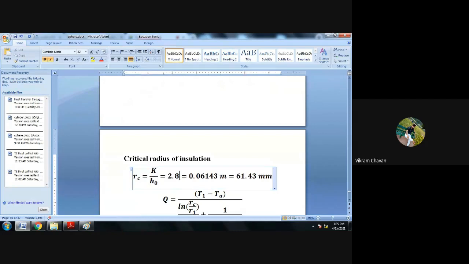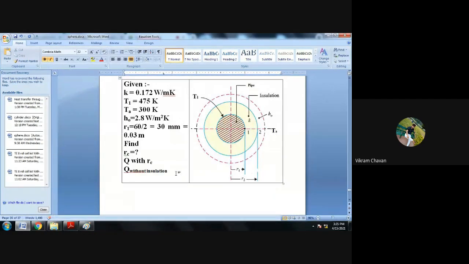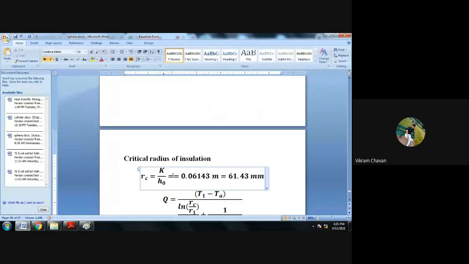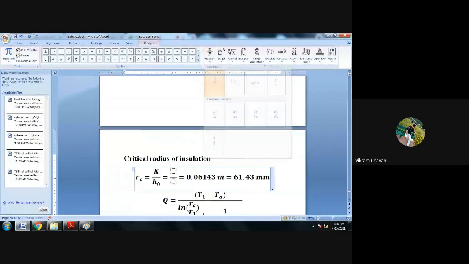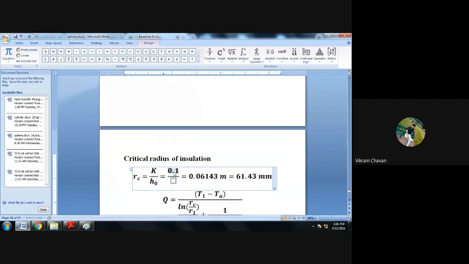which is equal to, K value is 0.172, and H naught is 2.8. Okay, H naught is 2.8, which is equal to 0.06143 meter, that is equal to 61.43 mm.